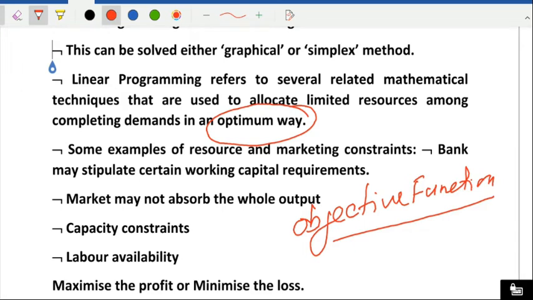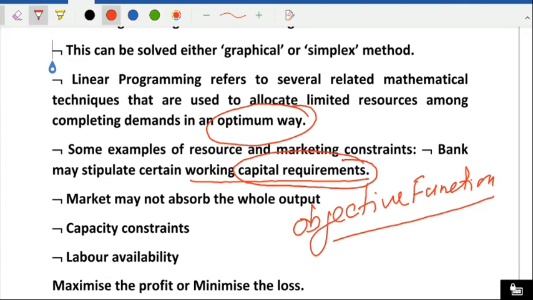Our resources and some constraints are here. A bank may stipulate certain working capital requirements, because in the banking sector the availability of capital is limited. So on that limited capital we have to maximize our profit.